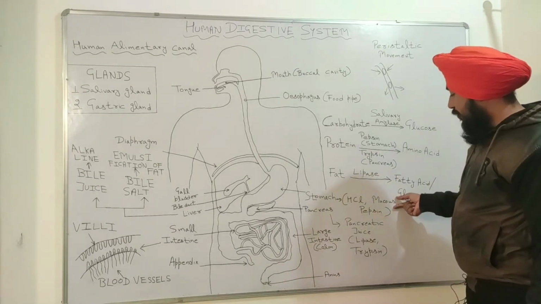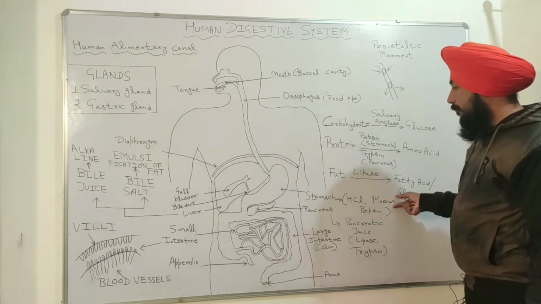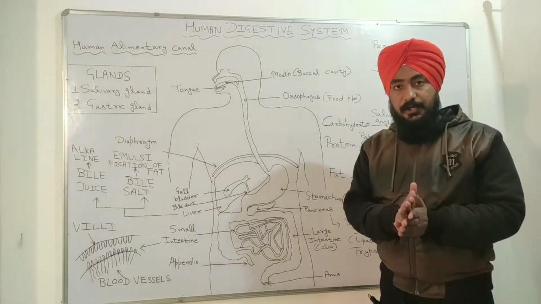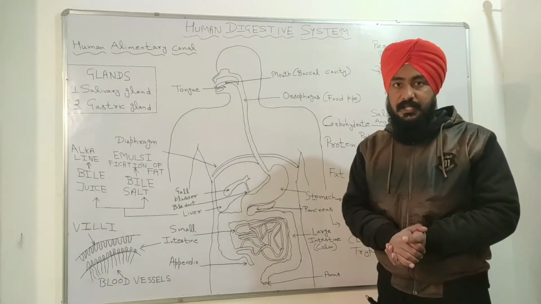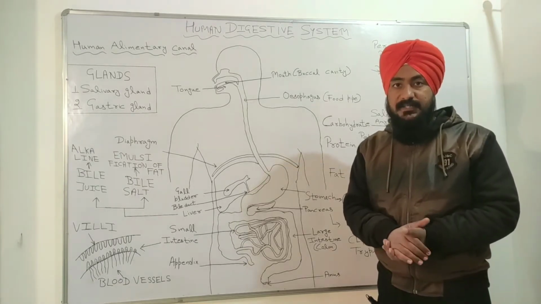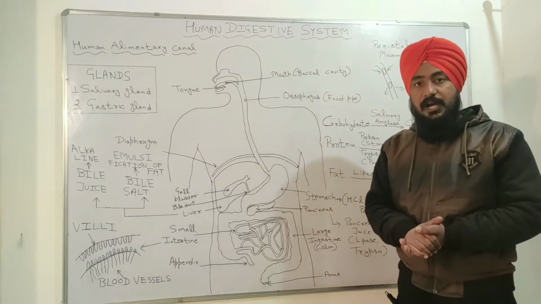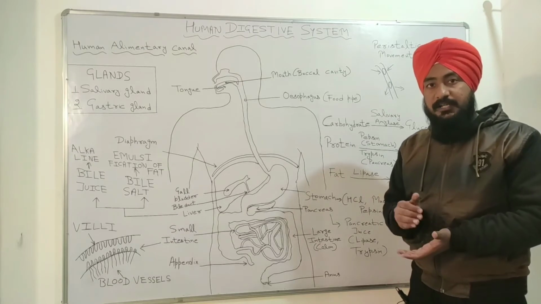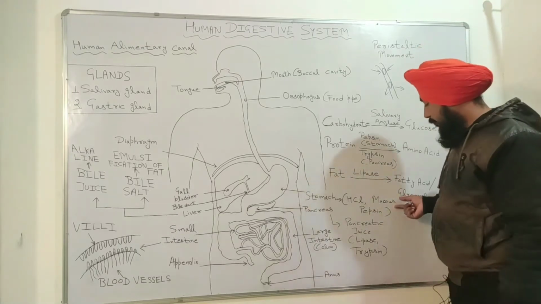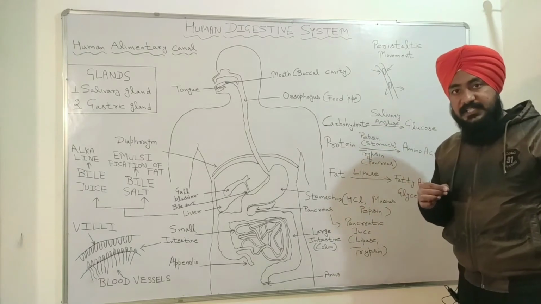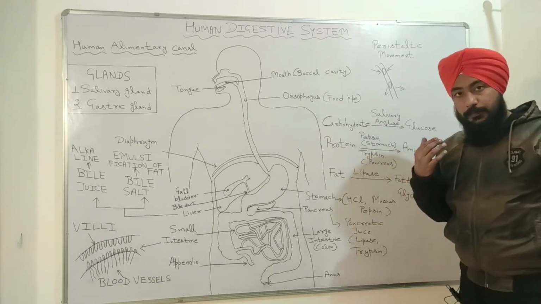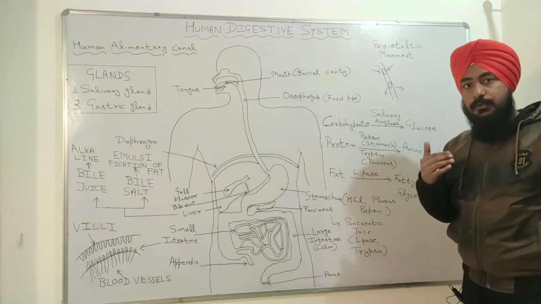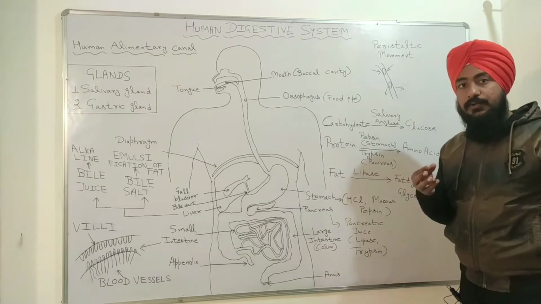And now the function of mucus. Students, you know HCl, hydrochloric acid, is a very strong acid. To protect the delicate organs of the stomach from the strong hydrochloric acid, there is an inner lining present in the stomach, and that inner lining is called mucus. Basically, mucus protects the delicate organs of the stomach from the harsh action of the HCl, or hydrochloric acid.